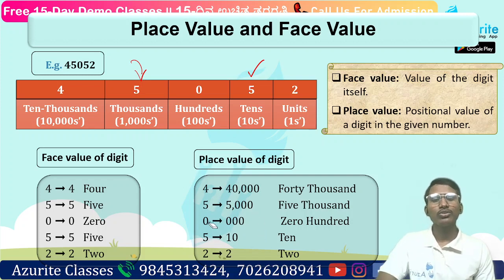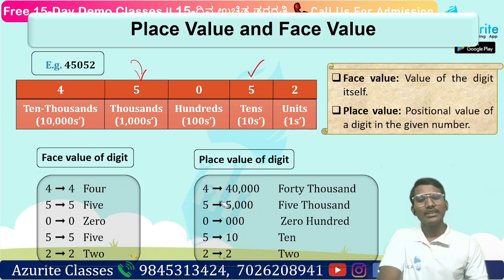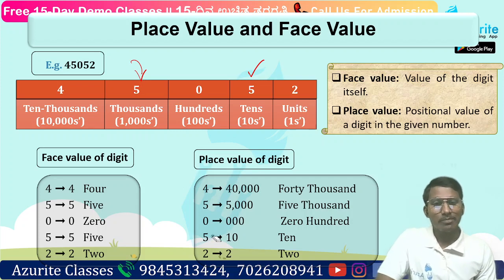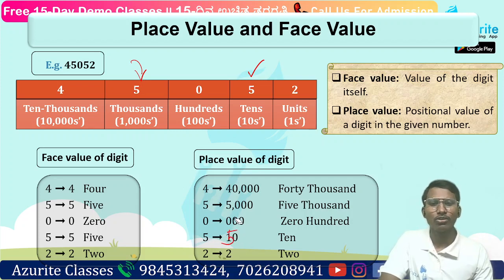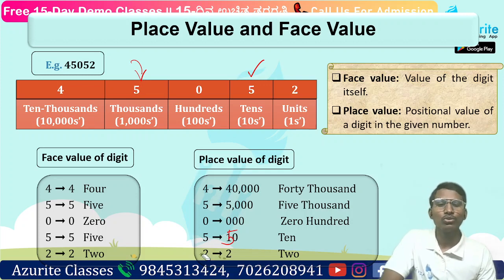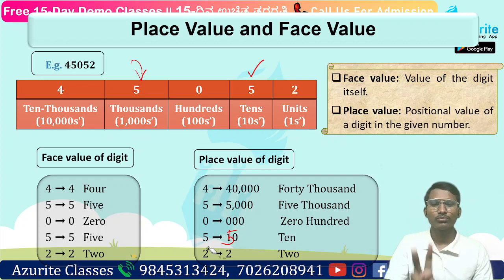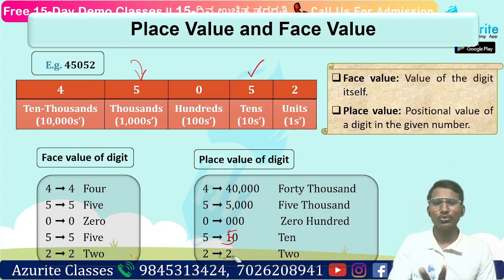Understood? Now what about 5? Here it is at the tens place. So the place value should be 50, not 10. Okay. Now what about 2? 2 is at the units place. So there are 2 one-rupee coins, so it will be 2 rupees total. The place value of it will be 2. Understood about place value and face value?